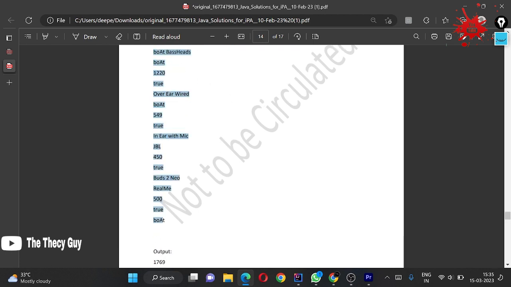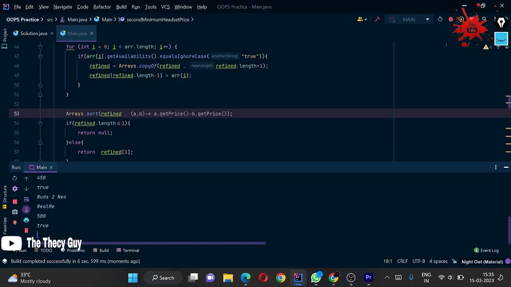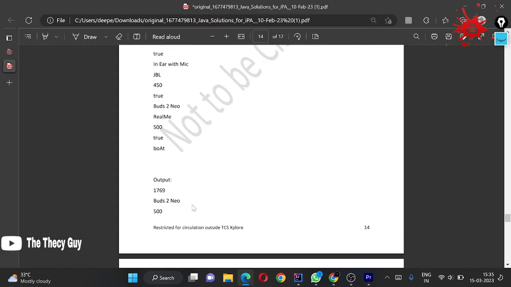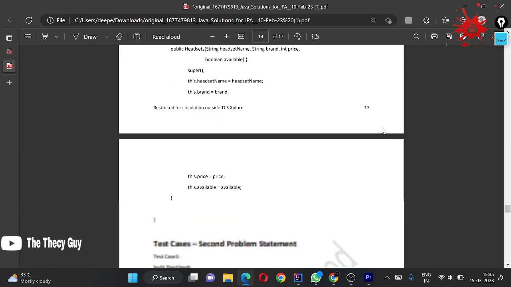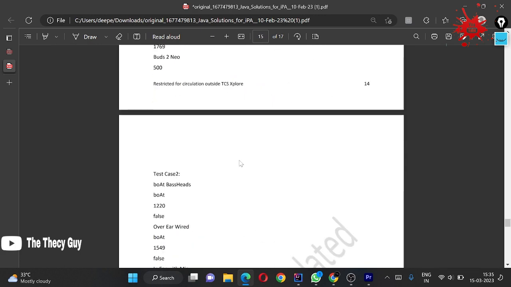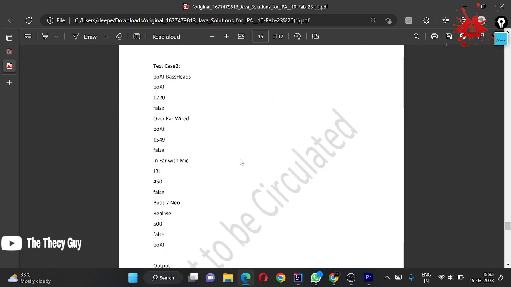Copying this, coming here, pasting here, entering here. So now what we are getting is no such elements with given brand, but buds 2 new with 500 as the answer. So look here, buds 2 new with 500 is the answer. So what was the misconception in our code? When some of you provided me the question, you said that we have to return the second highest element. So that's why we sorted the array that way, and we are getting the output according to our test cases.